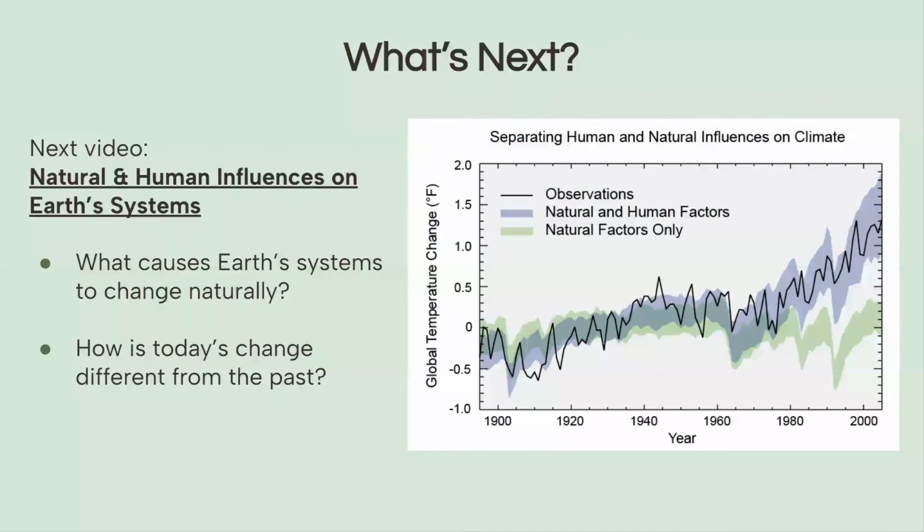So what's next? We'll talk about natural and human influences on Earth systems. What causes Earth systems to change naturally versus what are the human impacts that are causing these system changes, and how is today's change different from changes in the past? What is so different about today that is specifically human related, and how is that different from the natural factors that have been going on throughout the past?